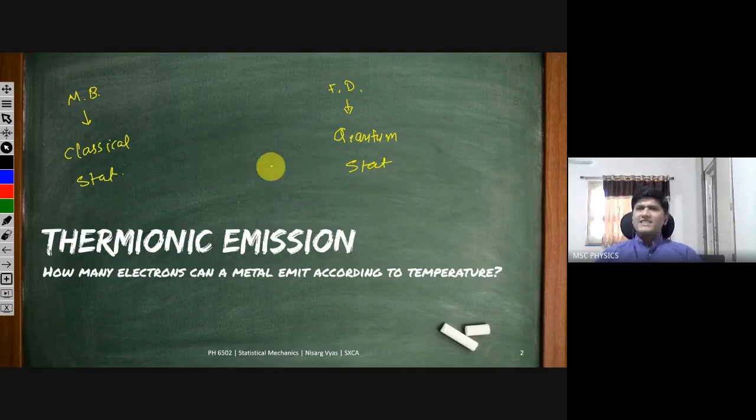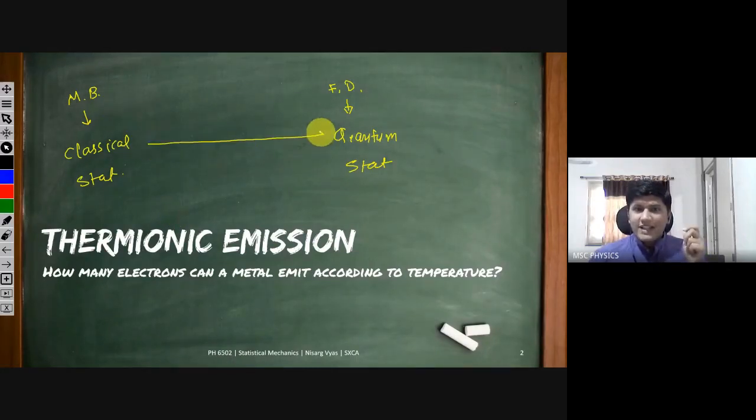So what does statistical mechanics do? It bridges classical mechanics to quantum mechanics, or I should say thermodynamics to quantum mechanics. For a gas in a box, a big system with so many particles, we use thermodynamics to study those particles.